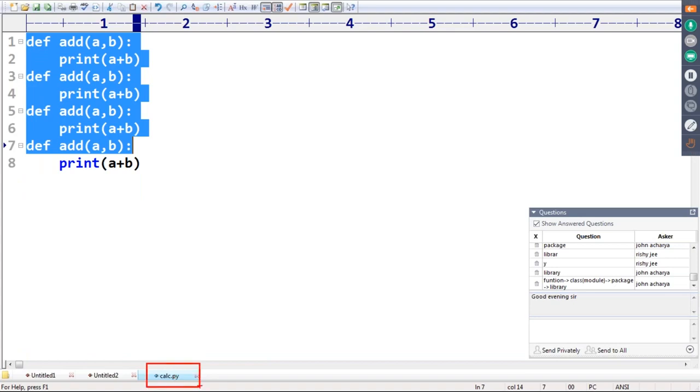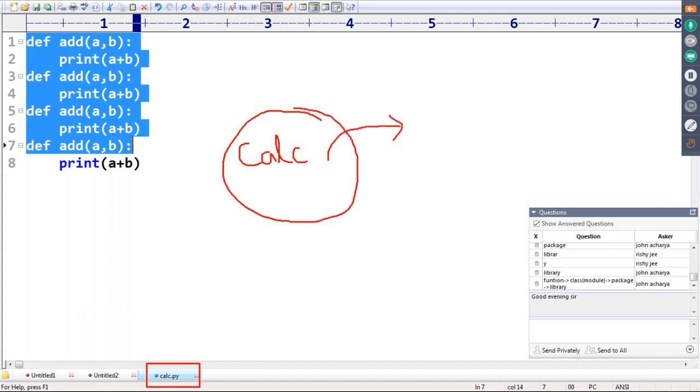calci.py. What is the file name I use? Calci.py. This calci is a file which contains a group of functions. This is by default considered a module. What is the meaning of module? A module is a file which contains a group of functions and variables saved to a file. That thing is by default considered a module.